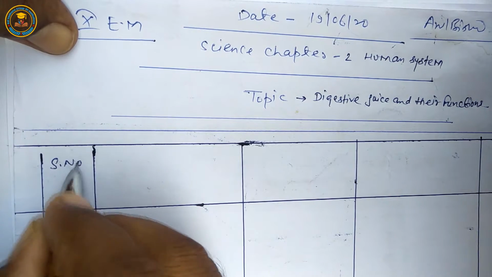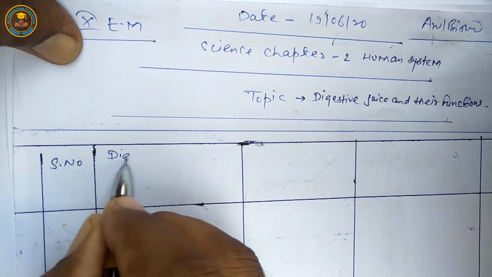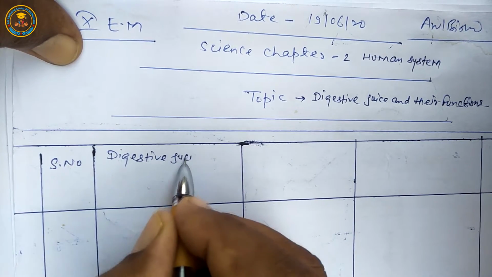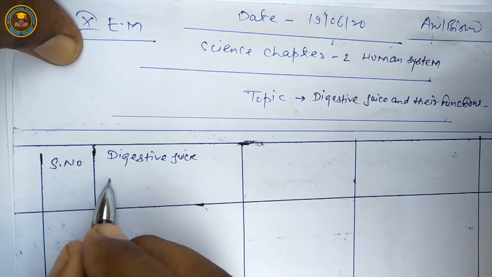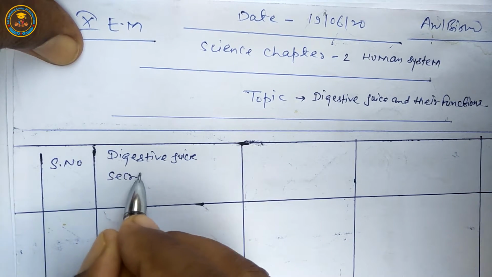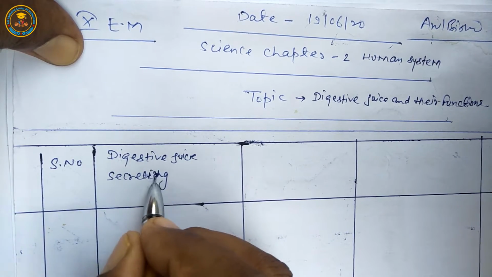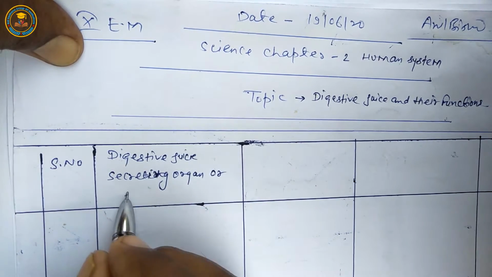First is serial number, second is digestive juice, secreted, secreting organ or glands.